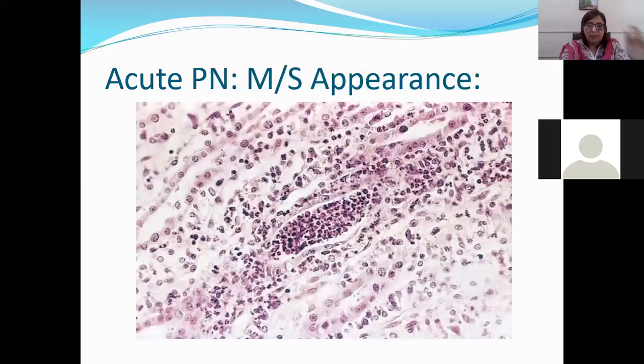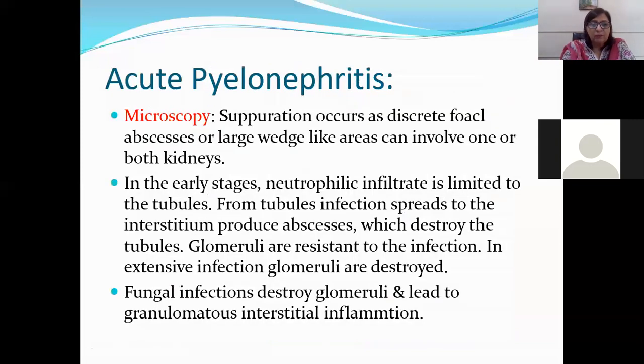I'll show you this picture. In this picture, you can see a renal tubule all packed with acute inflammatory cells, neutrophils. These neutrophils, you can see, have multilobed nuclei. And in the interstitium, you can also see neutrophilic infiltrate. This is the microscopic appearance in acute pyelonephritis. So suppuration can occur as discrete focal abscesses, or large wedge-like areas can involve both kidneys.